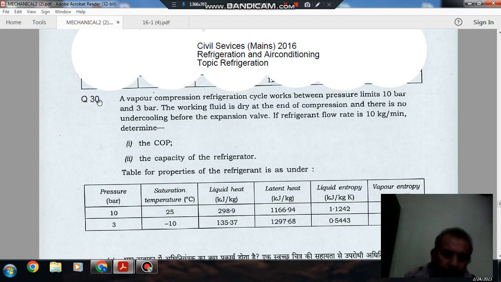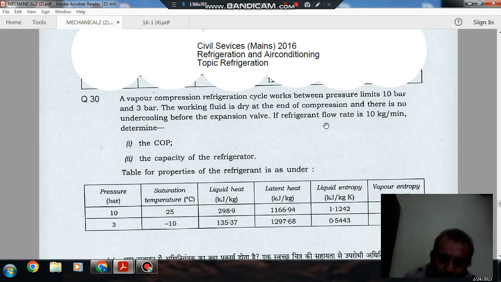The topic is refrigeration. Question number 30 from Civil Services Mains 2016: a vapor compression refrigeration cycle works between pressure limits 10 bar and 3 bar. The working fluid is dry at the end of compression. There is no undercooling before the expansion valve.